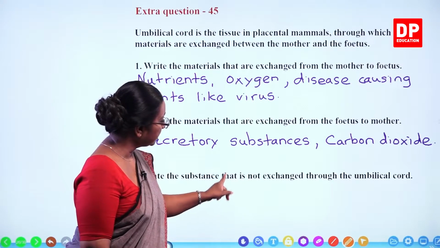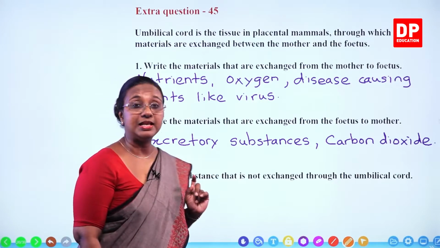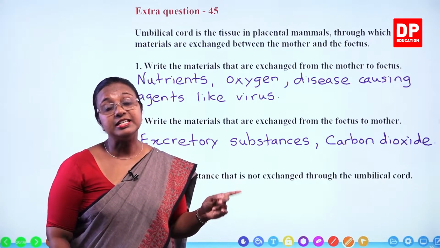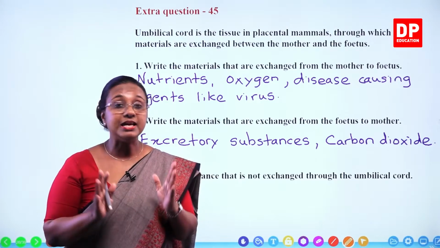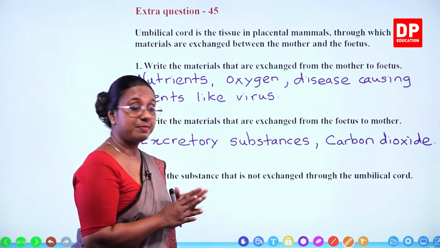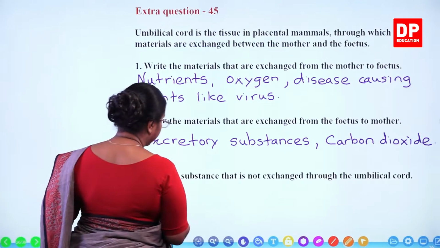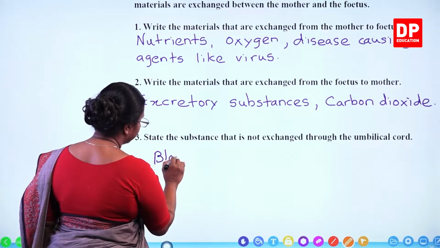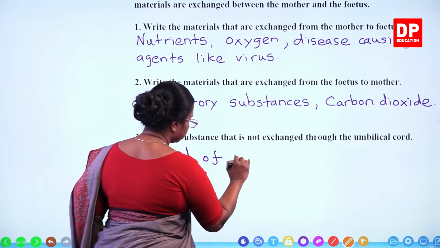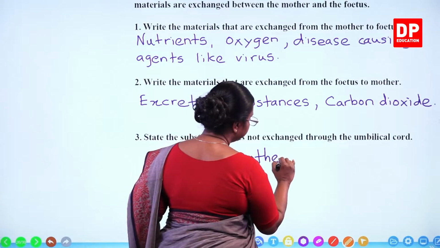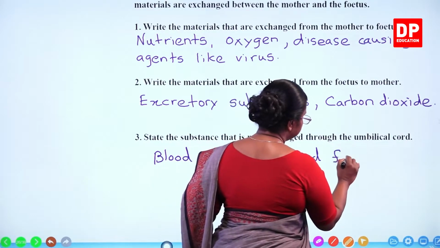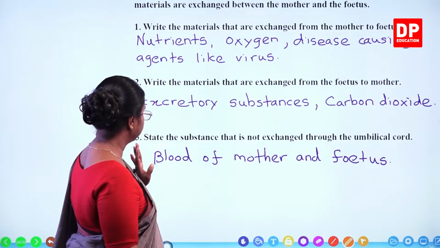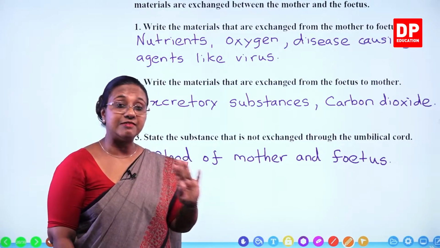State the substance that is not exchanged through the umbilical cord. What is not exchanged? The blood of the mother and the fetus never mix. So blood is never exchanged through the umbilical cord. So here we can say blood of mother and fetus. Both these are not exchanged, or the blood of mother and the fetus never mix.